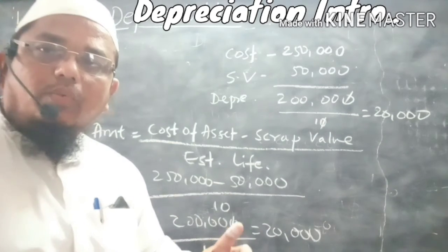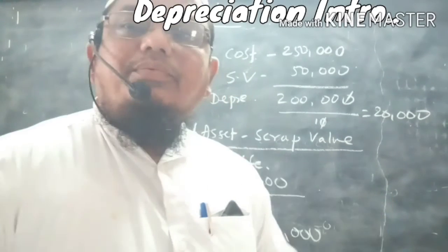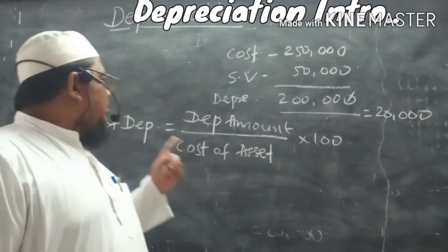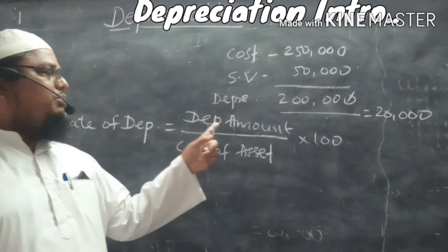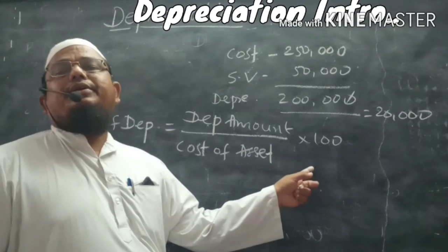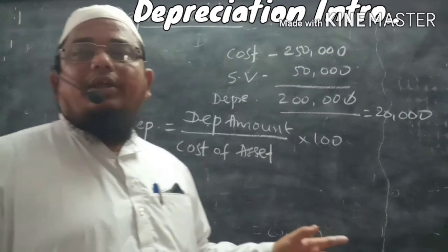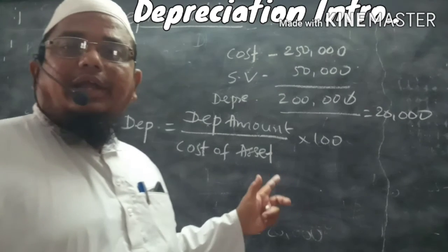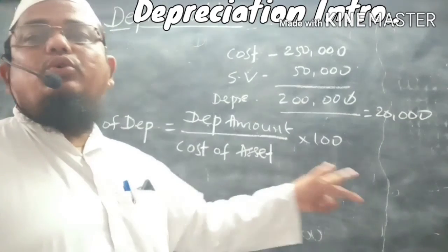We can also find the rate of depreciation. Rate of depreciation equals depreciation amount divided by cost of asset into 100. Here we are multiplying by 100 in order to convert the decimal portion into percentage.